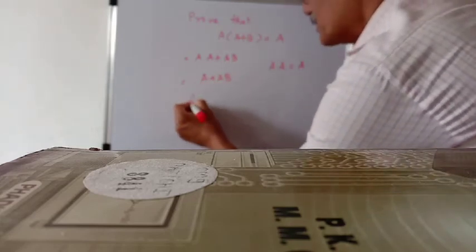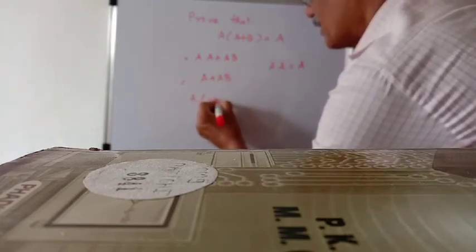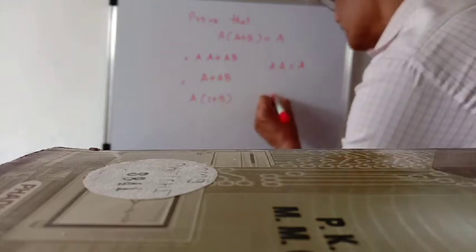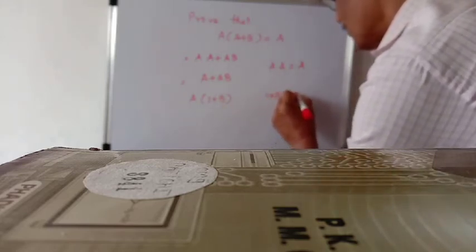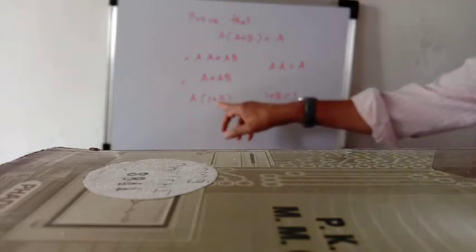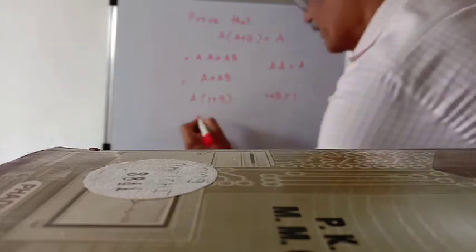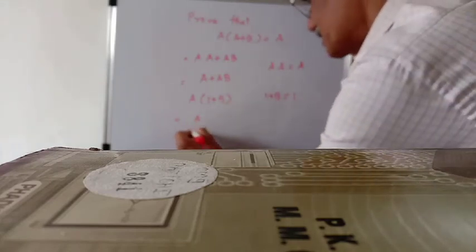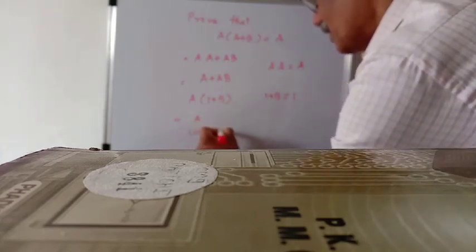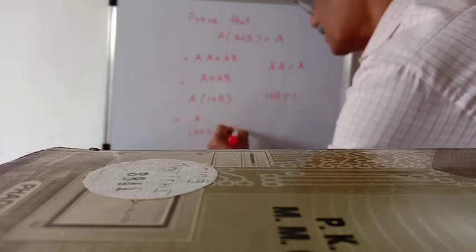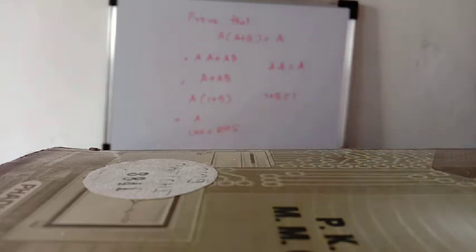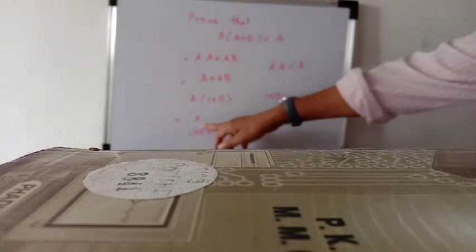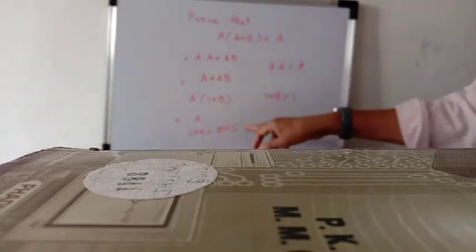Taking A common, A in bracket 1 plus B. We know that 1 plus B is equal to 1. Therefore, answer is A. So LHS is equal to RHS. LHS is A and RHS is also A.